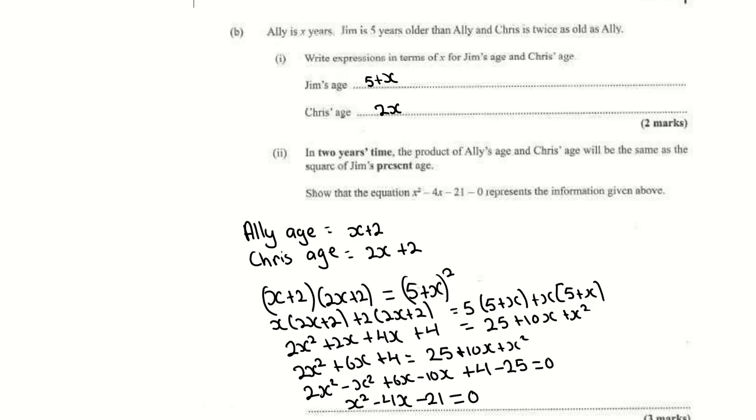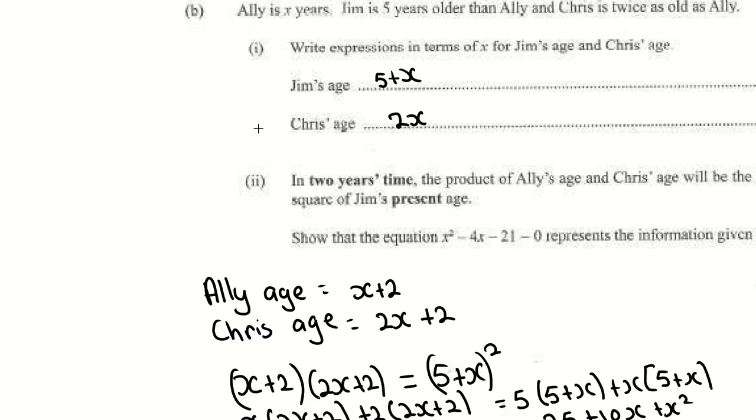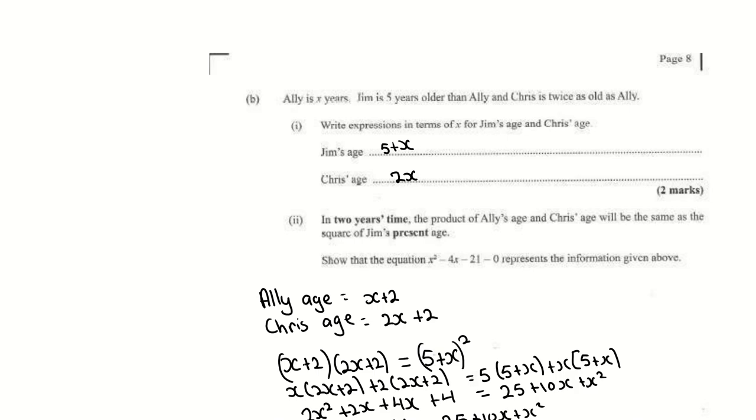This one here, you need to read carefully. Ali's age is x years, so Ali is x. Jim is 5 years older than Ali, so Jim would be 5 plus x. And Chris is twice as old as Ali, that means Chris is 2x. That is the answer for part 1.